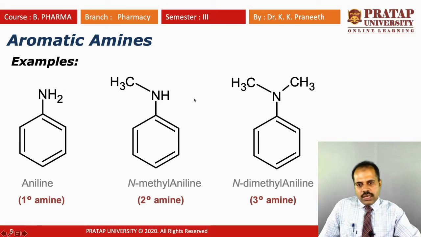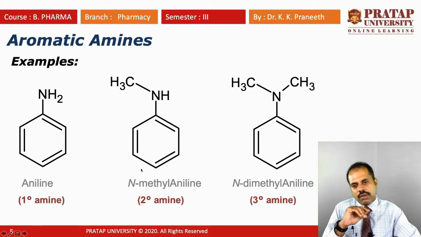So this is the secondary aromatic amine. It has one CH3 group and one aromatic ring. We can also substitute two aromatic rings, and it is still a secondary amine. But for a simple reason, I have given this structure. It has one aromatic ring and one CH3. You can see only one hydrogen is present here.